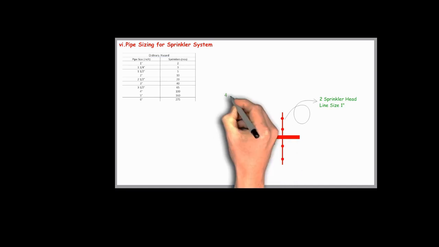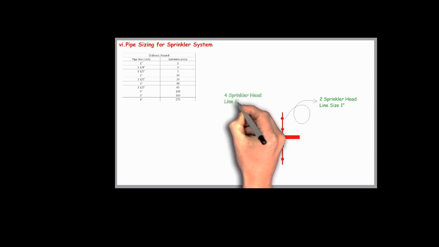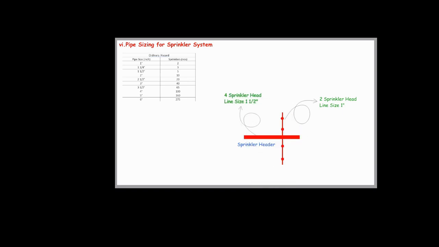Next, look at the main header. It contains 4 sprinklers on it. Referring to the same table, a line with 4 sprinklers would need a 1.5-inch pipeline.